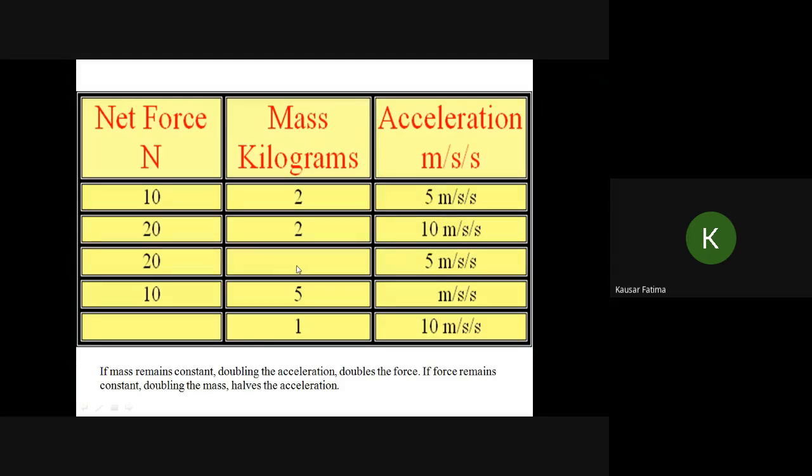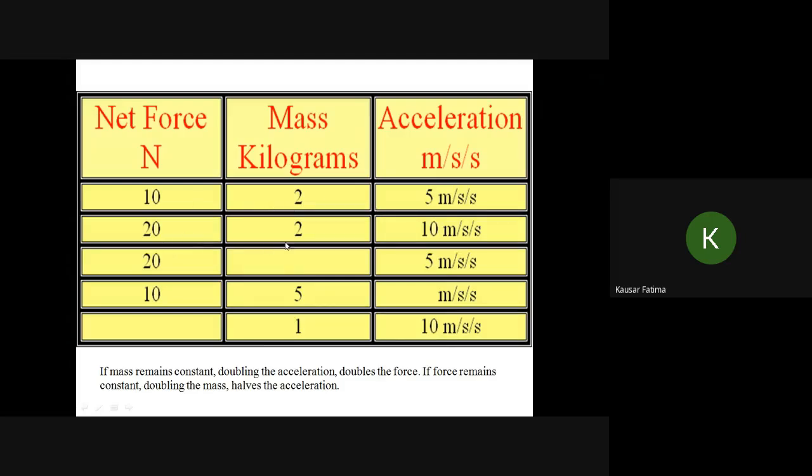Now here are some spaces to be filled in. If mass remains constant, doubling the acceleration doubles the force. If force remains constant, doubling the mass will halve the acceleration. If you keep the force the same and keep on increasing mass, the acceleration will not increase, it will decrease. Let us see here, 10 newton force, mass is 2 kilogram, so F is equal to ma, a is equal to F upon m, 10 divided by 2 is 5.